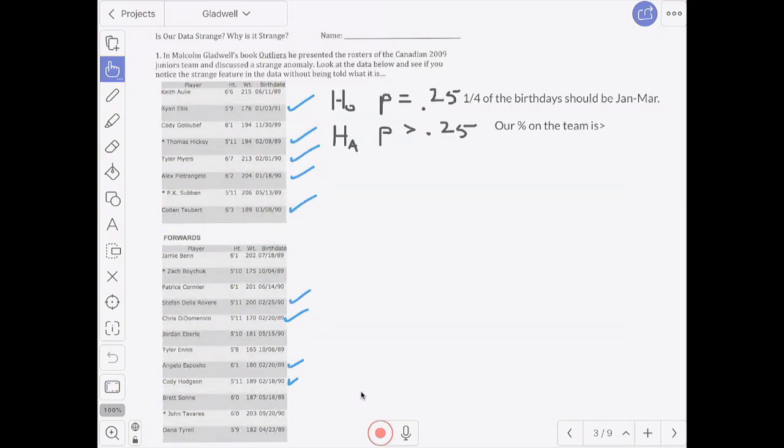So as mentioned, the percentage of people who are born in the first 3 months of the year is 25%. A quarter of birthdays should be between January and March. But alternatively, it looks like this list right here, hockey players, is showing more than 25%, much more than 25%. In fact, 45%. If we're going to continue on with the hypothesis test, we need to do some things in the second step. Pause the video and give yourself a chance to write them down, and then unpause it and see if you got the same thing that I did.